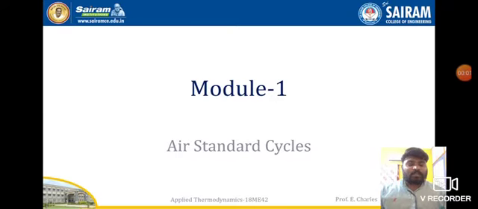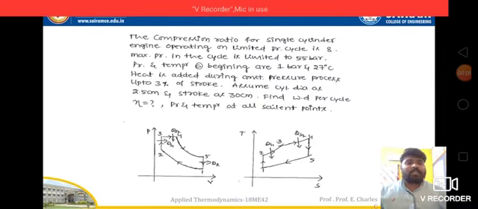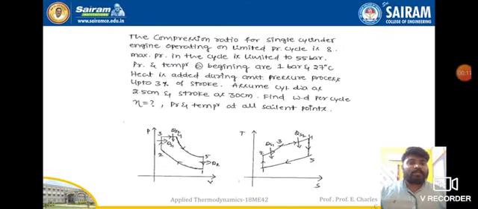Hello students. In this video we will solve one more numerical under the dual cycle. To understand better, we will straight away check the problem which is given here. The compression ratio for a single cylinder engine operating on limited pressure cycle. In a university examination question paper, whether this comes under auto cycle or diesel cycle or dual cycle,